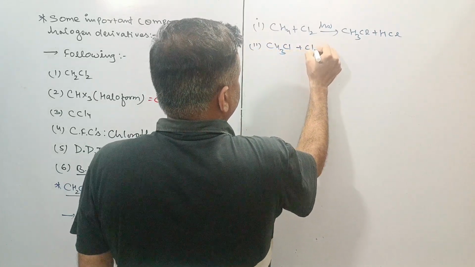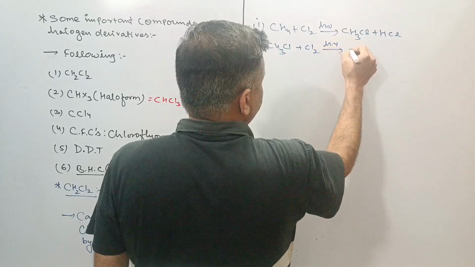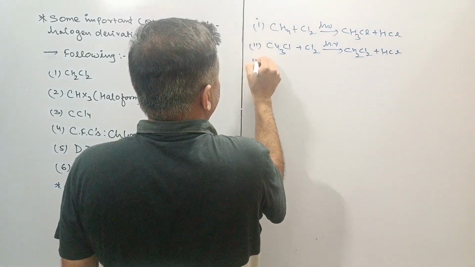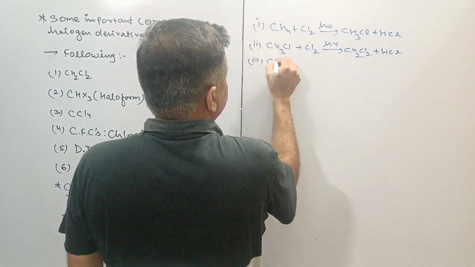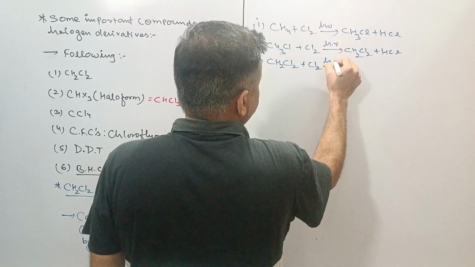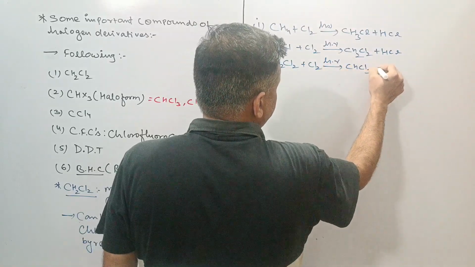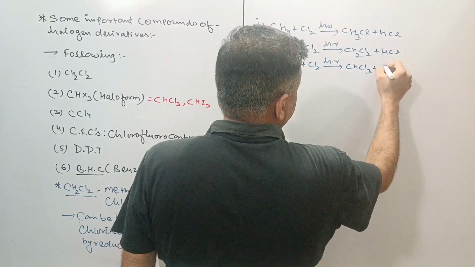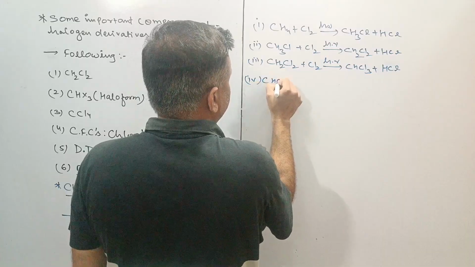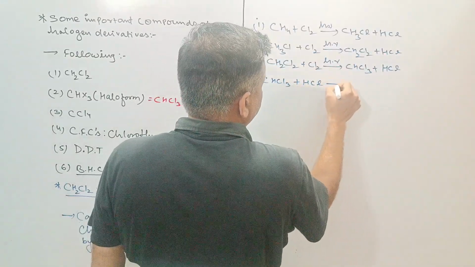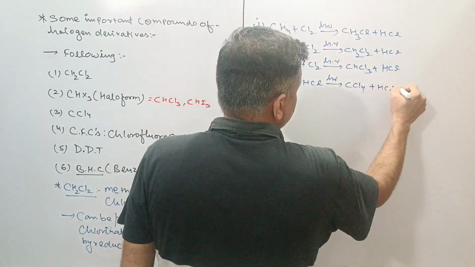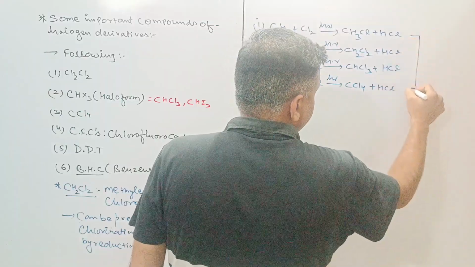Second, CH3Cl plus Cl2, again in the presence of hν, forms CH2Cl2 and HCl. This reaction continues until the formation of carbon tetrachloride. So CH2Cl2 plus Cl2 in the presence of hν forms CHCl3 plus HCl. The fourth step is CHCl3 reacting with Cl2 in the presence of hν to give CCl4 plus HCl. So these are the methods for the preparation of CH2Cl2.